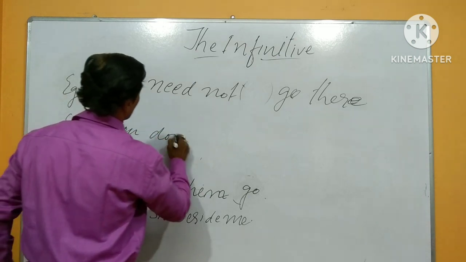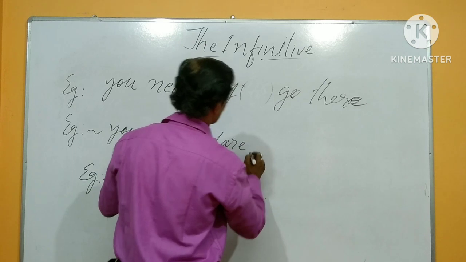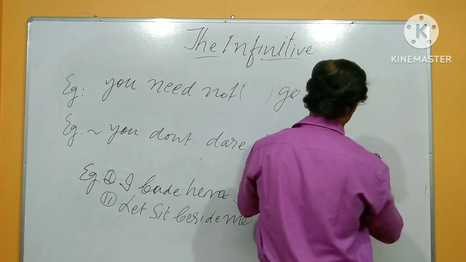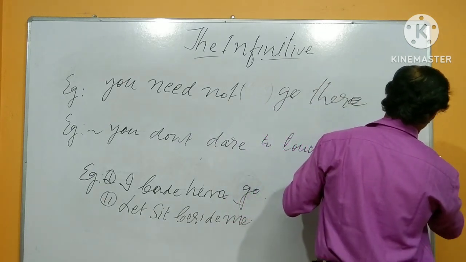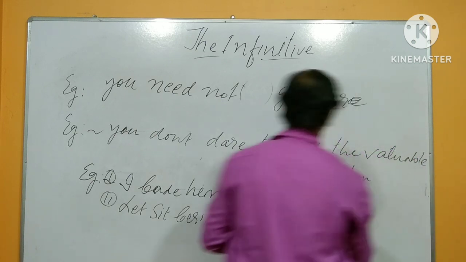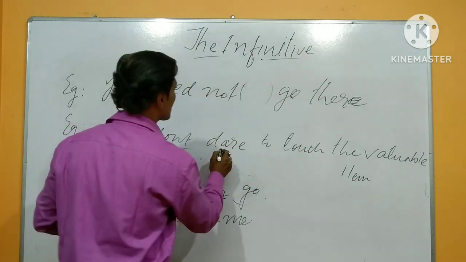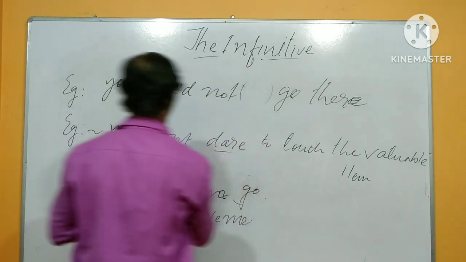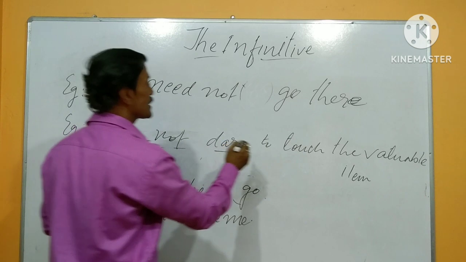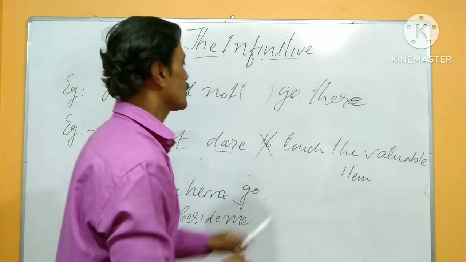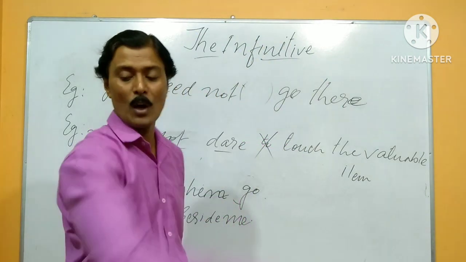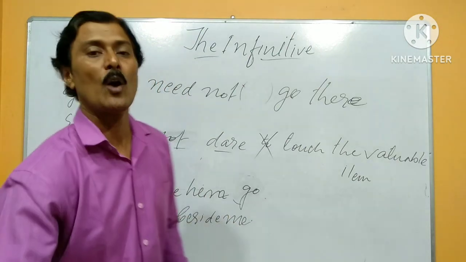You don't dare touch the valuable item. So here, you don't dare, or maybe you dare not. "To" is crossed. Dare touch my valuable items. How dare you touch my valuable items? "To" is crossed; it is a bare infinitive. So I hope all of you are clear.